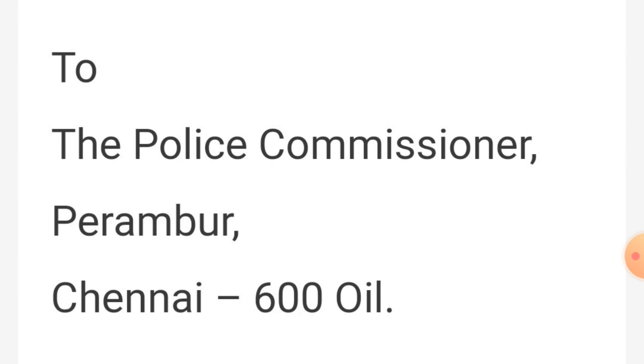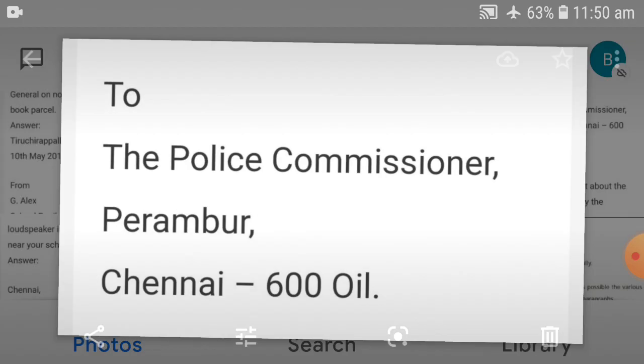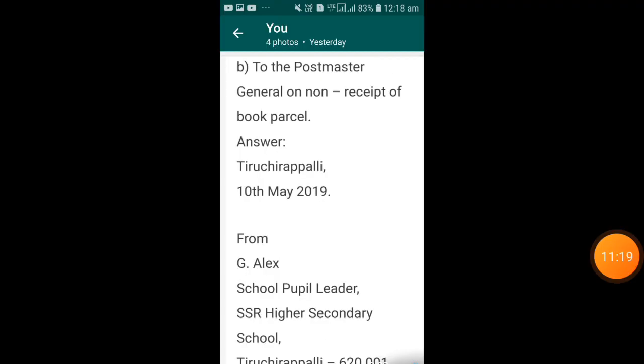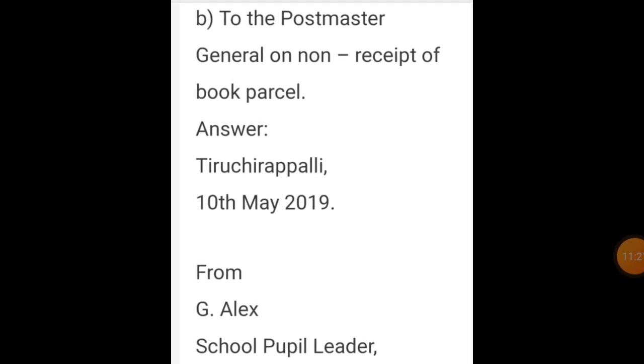So the first question we saw. Next we will see the second letter. What is the second letter? See, students, this is the second letter: to the Postmaster General on non-receipt of book parcel. Before writing the letter, I already told you to write the place and date.